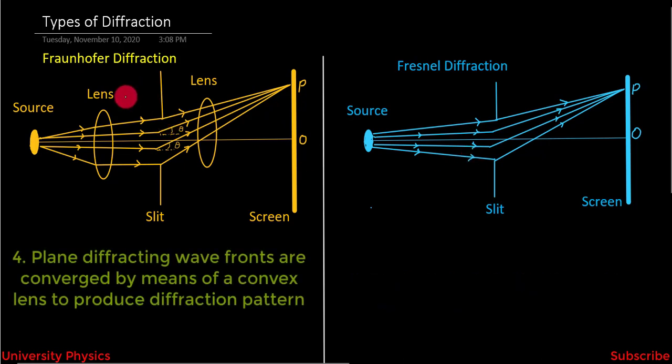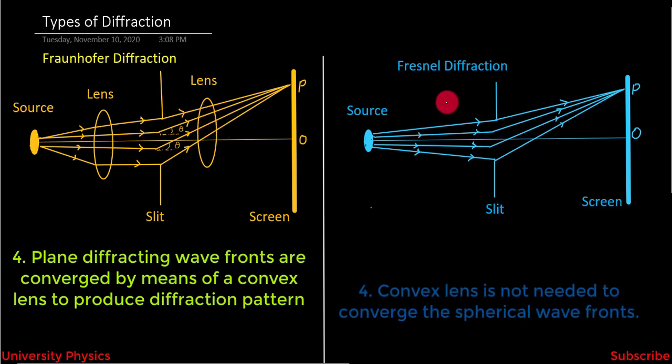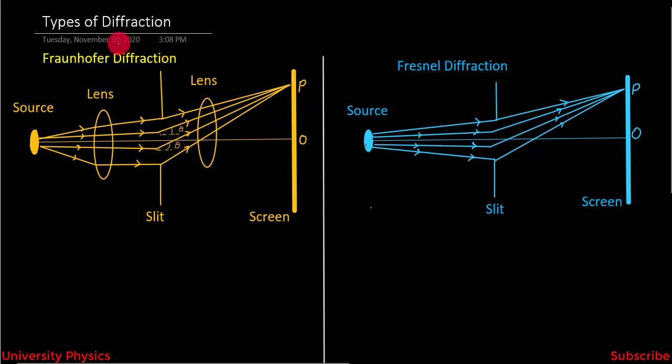In Fraunhofer diffraction, plane diffracted wavefronts are converged by means of a convex lens to produce the diffraction pattern. While in Fresnel diffraction, a convex lens is not needed to converge spherical wavefronts. We can easily study Fraunhofer diffraction, but we cannot study Fresnel diffraction easily. So Fresnel diffraction is complicated as compared to Fraunhofer diffraction. So this is something about the types of diffraction.